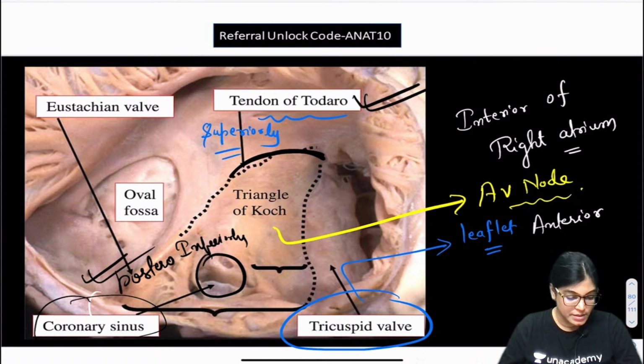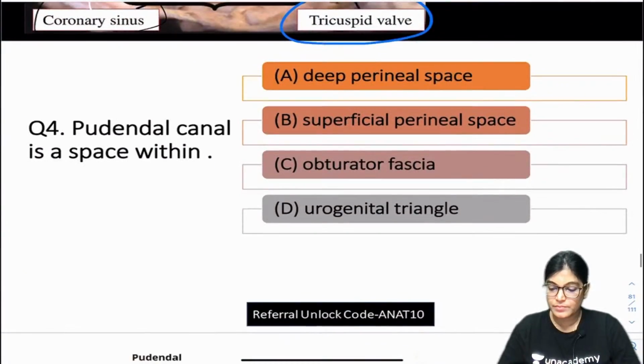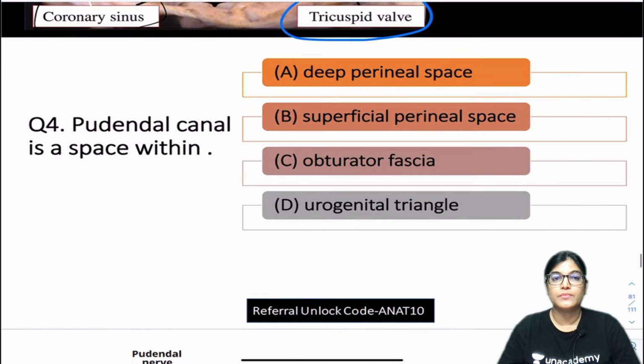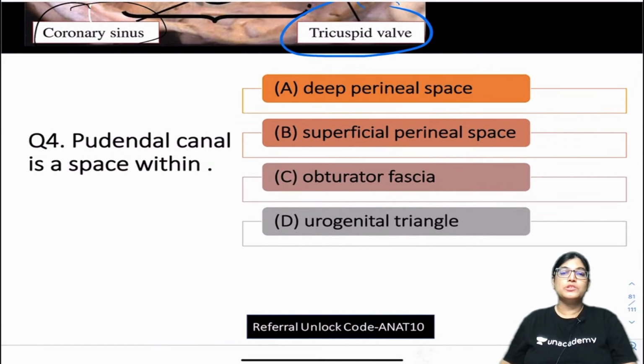Got it. Now let's move on to the next MCQ, that is MCQ number 4.